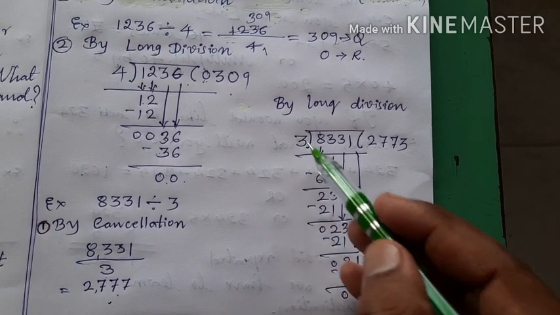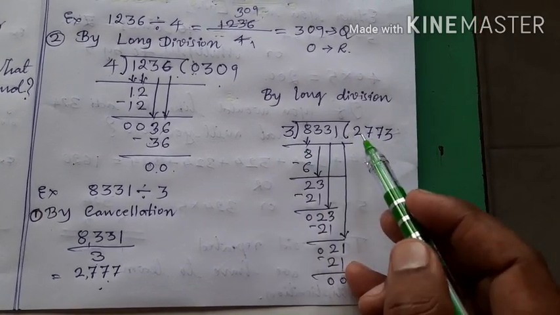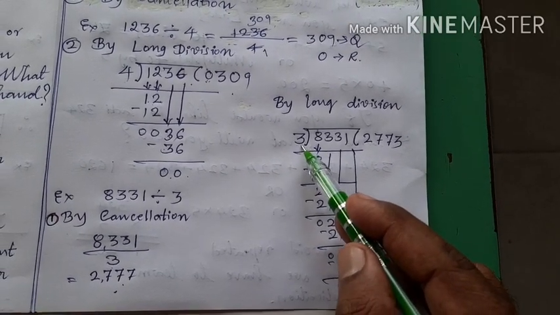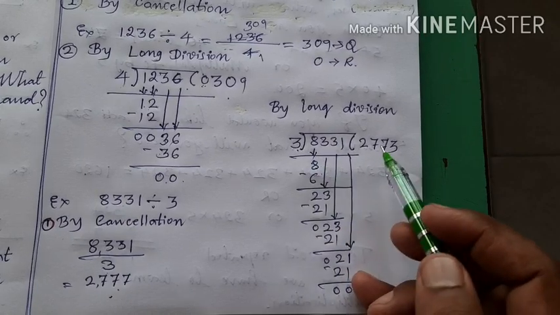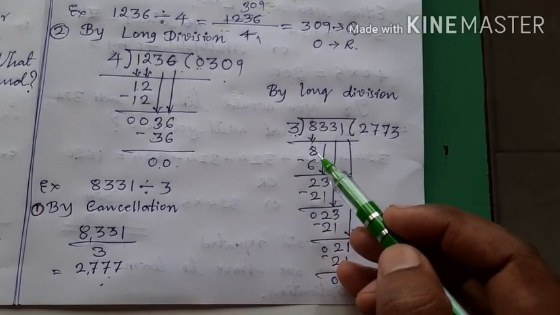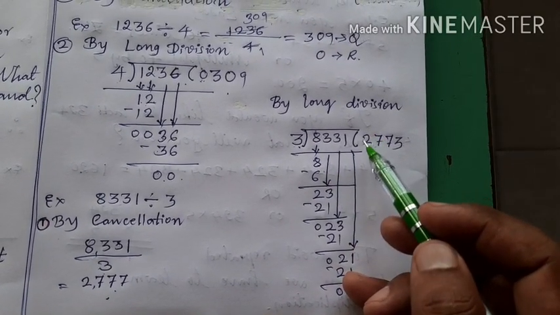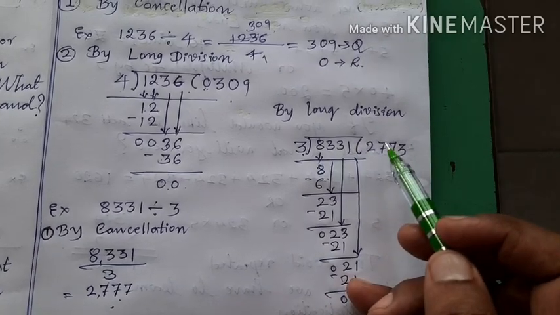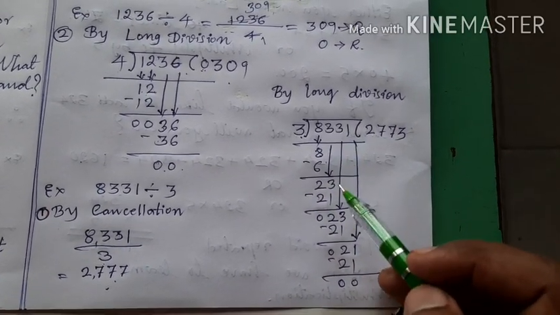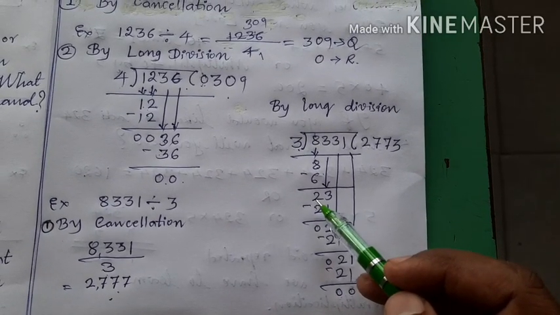If the down taken number is smaller than the divisor, you should put 0. If the down taken number is equal to the divisor or greater than the divisor, you should not put 0 here. Okay? So children, take 8 down. 8 is bigger. That is why we will not put 0 here. 3 2s are 6. 8 minus 6 is 2. Right? Next take 3 down. Now it became 23.